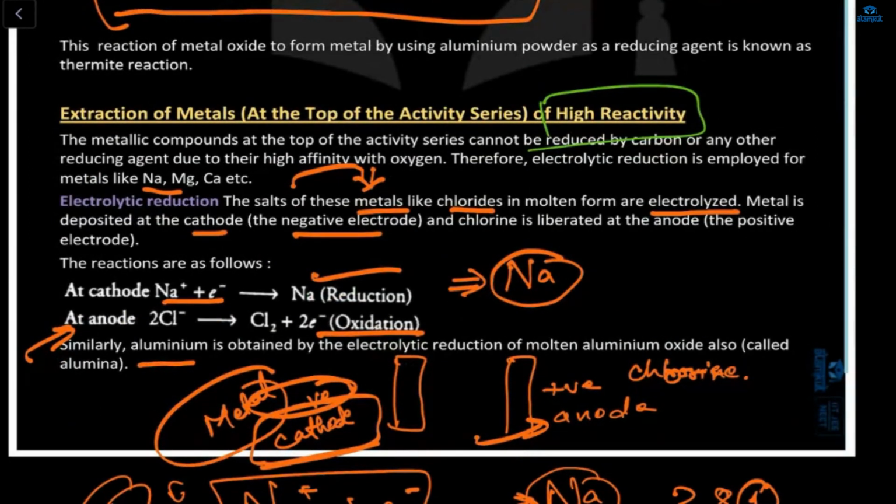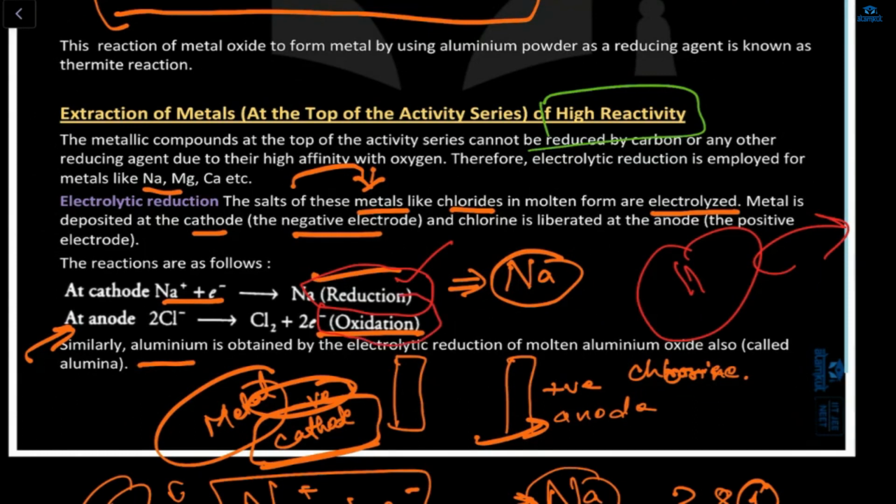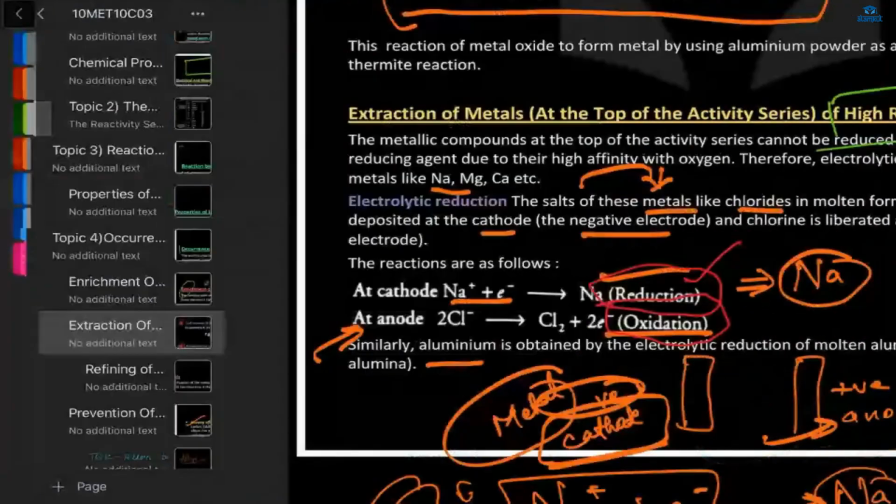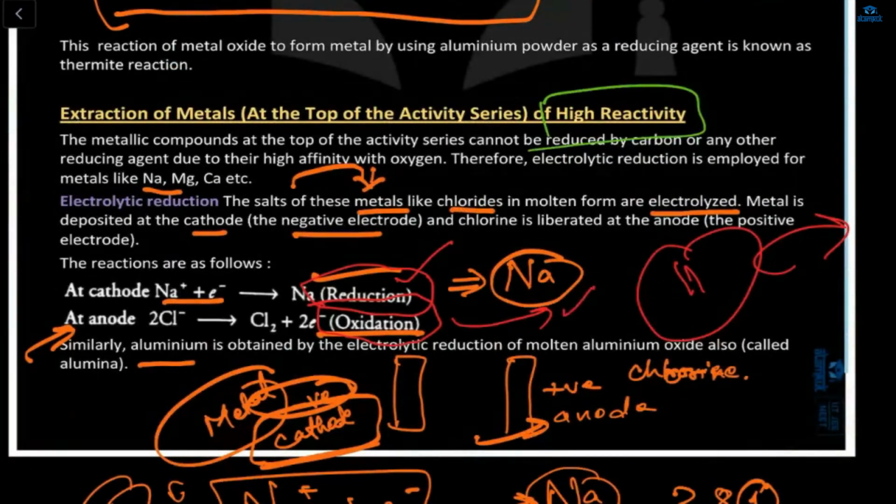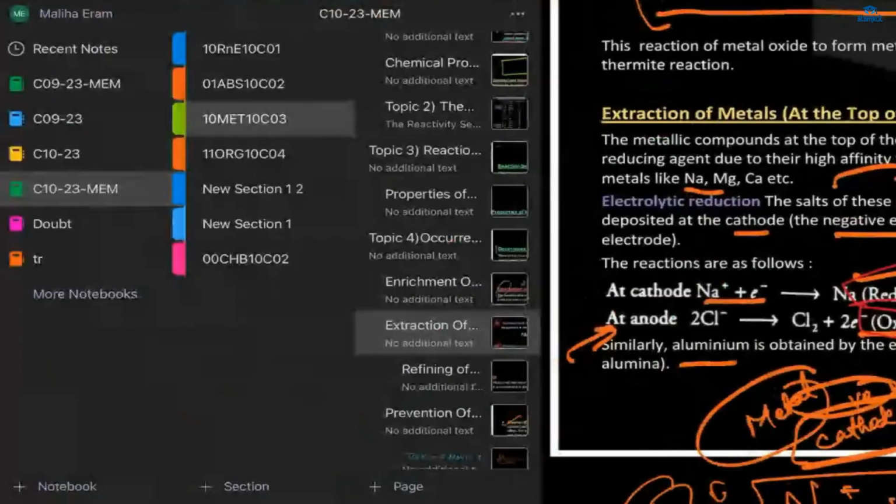So here also this is high reactivity, meaning at the cathode it will have 11, so it will lose one electron and not gain four electrons. That's why reduction means losing electrons. Oxidation means gaining electrons, because chlorine has 17, so it will gain one extra electron, which is oxidation. Oxidation means adding of oxygen and removing of hydrogen. Reduction means adding of hydrogen and removing of oxygen.